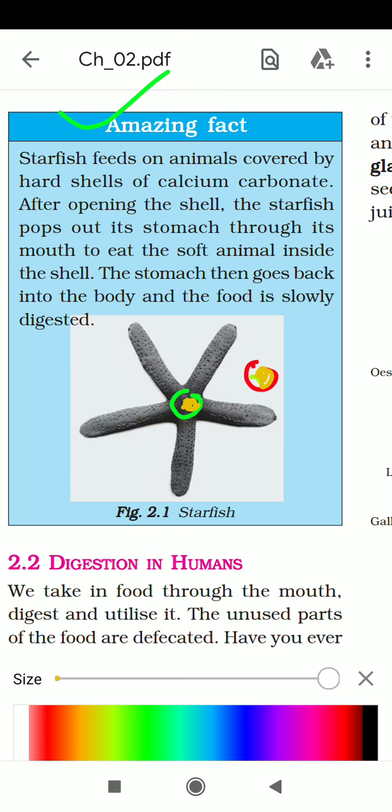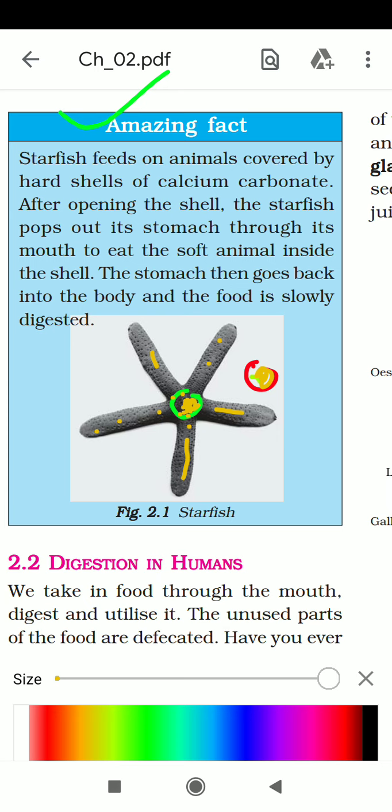This yellow colored soft food is taken by the stomach through it, the soft animal inside the shell. The stomach then goes back into the body. The food is slowly digested, then it mixes into its blood. This is how starfish take food.